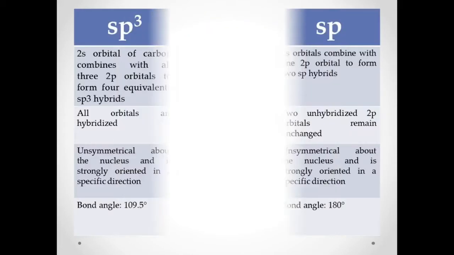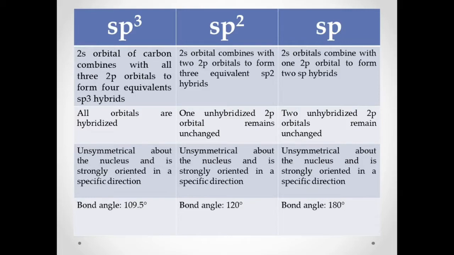Okay, so let's first differentiate sp3, sp2, and sp, and how they differ from each other. For sp3, the 2s orbital of the carbon combines with all three 2p orbitals.